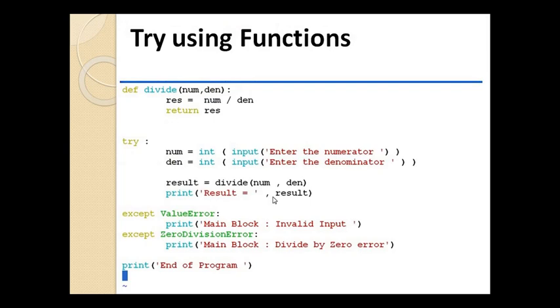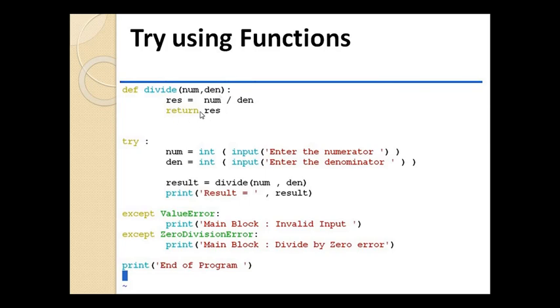Next is using try with functions. Now let's use our try block and except block with functions. If you want to use a try block with functions, that means you define a function that is divide, and here you are passing just a numerator and denominator.